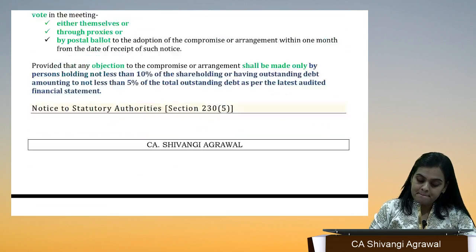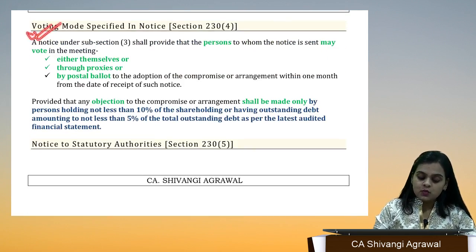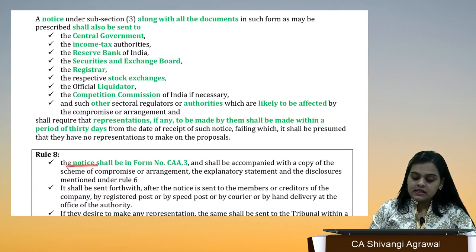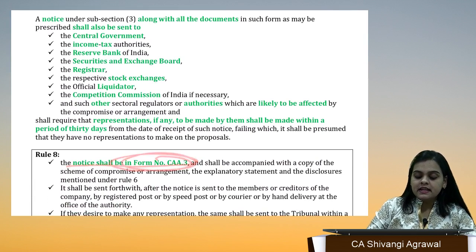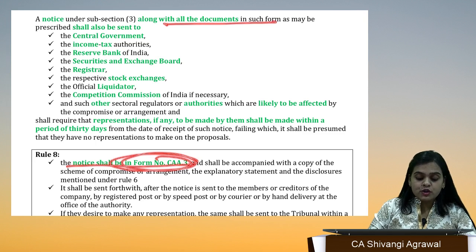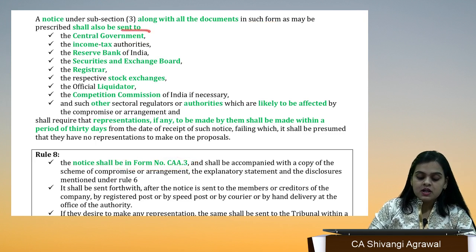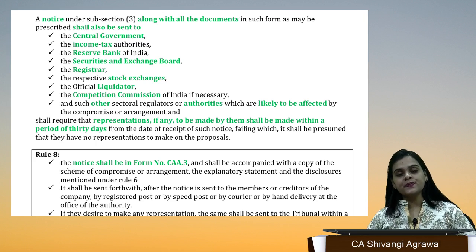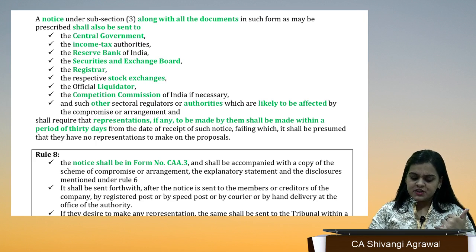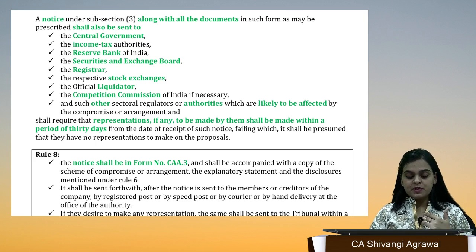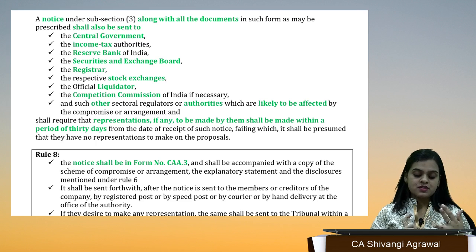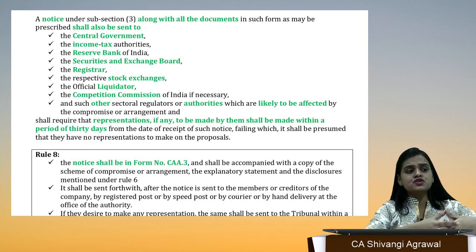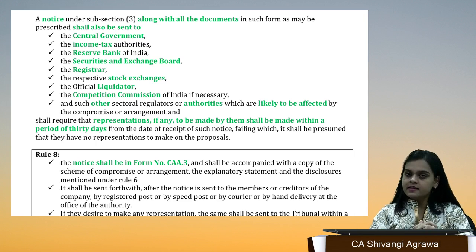Now, before I discuss this voting part, I am going to discuss this part. A notice in form CAA 3 along with all the documents which have been prescribed shall also be sent to these authorities: Income tax, Central Government, Reserve Bank, Competition Commission, RBI, Stock Exchange, Registrar, and any other sectoral authorities which are likely to be affected. If you fall in the insurance sector, maybe IRDA, anything like that, any other authority.